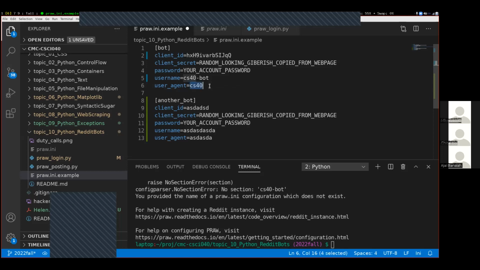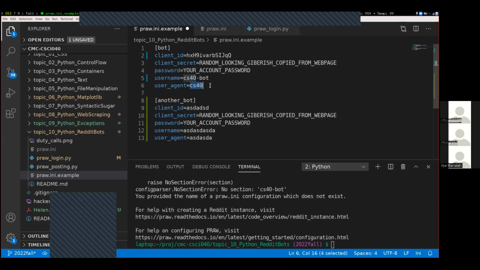Internally, Reddit collects various statistics, and so everybody using the CS40 user agent would be grouped together in one bunch, and we would all be in a single tab in their dashboard somewhere. And so it's just moderately polite to have all of our user agents be CS40, so that they can monitor our activity together. But if you were to change that to something else, then it doesn't matter at all. But there's no need to change it to anything else.